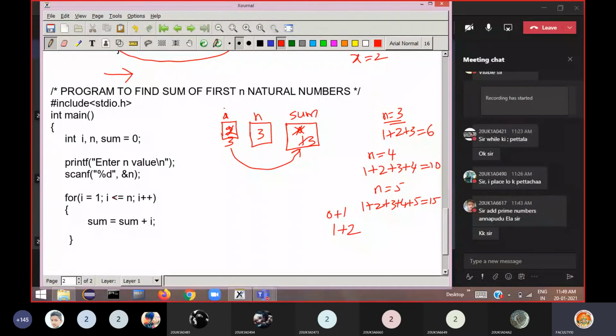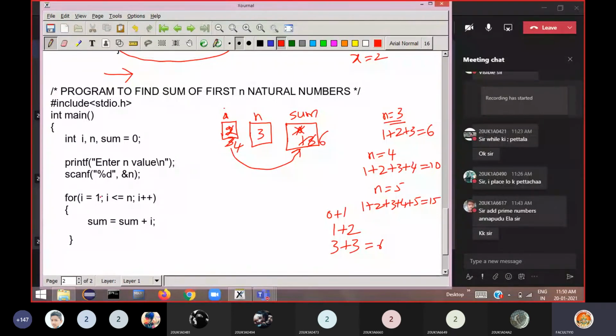3 less than or equal to 3? Yes, true. So now I got the next natural number. Add it to sum. Sum plus I. What is the current value of sum? 3, plus the current value of I, 3. So 3 plus 3 is 6. Then this 6 will be stored in sum. Then go back to the increment section. I plus plus, now I value becomes 4. 4 less than or equal to 3? What is n value? 3. No, false.